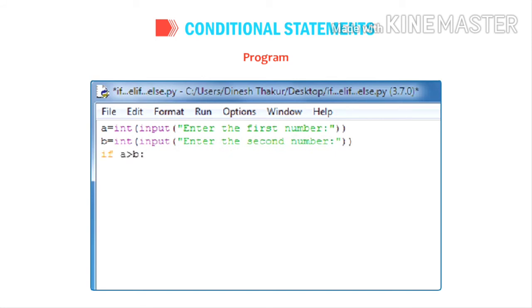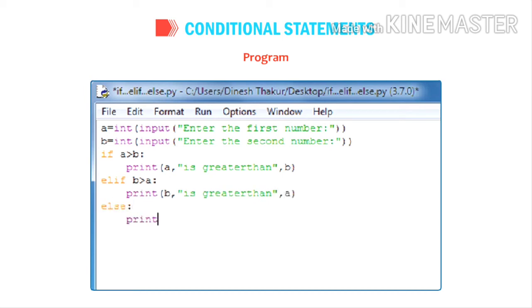Elif B > A: print(B, " is greater than ", A). Else: print("Both the numbers are equal").